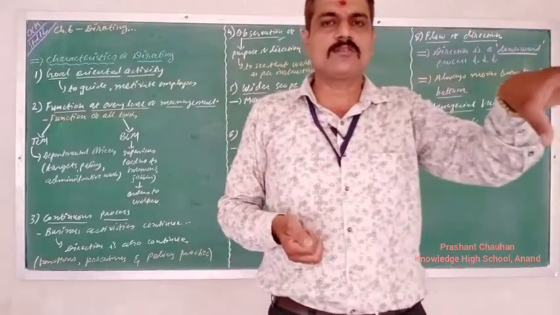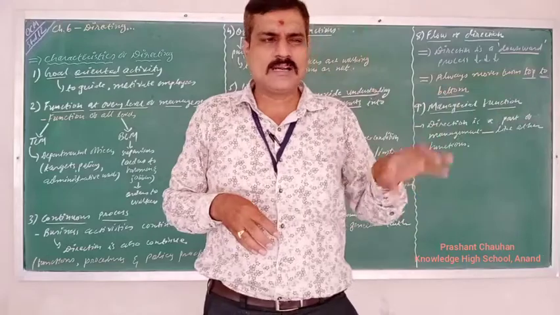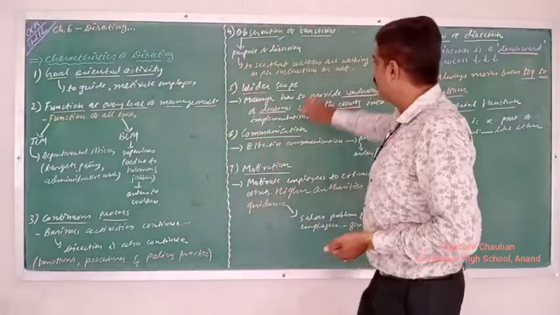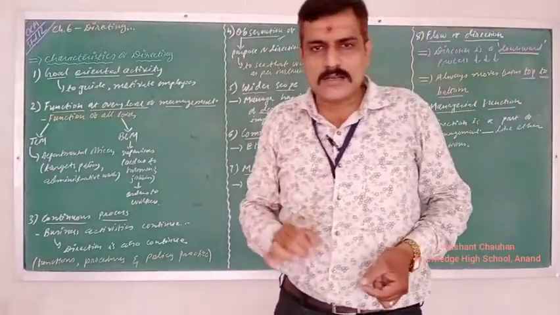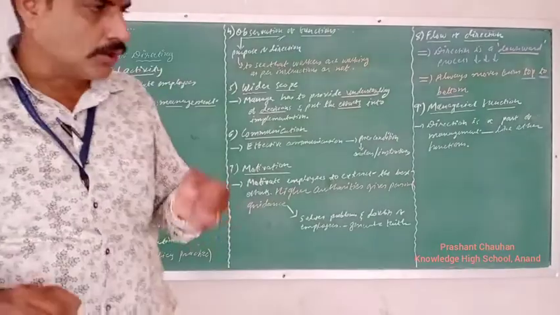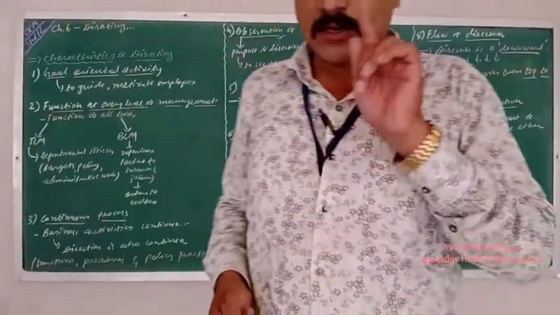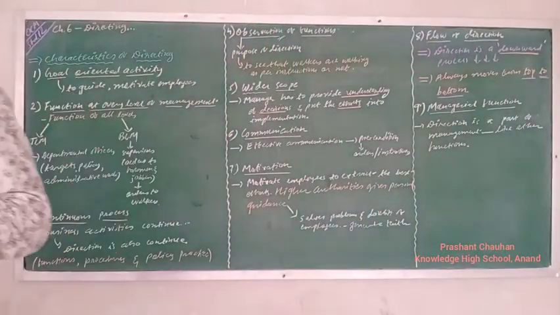Sometimes the work is given to the workers and the top level and middle level officers are not looking after the work. Workers are doing the work, sometimes it is completed and sometimes it is not completed. It is the purpose of direction to see that workers are doing the work as per the instructions or not. If they are not doing so, direction must be given. Right? Direction is very important and it should be given to them. So this is the observation.